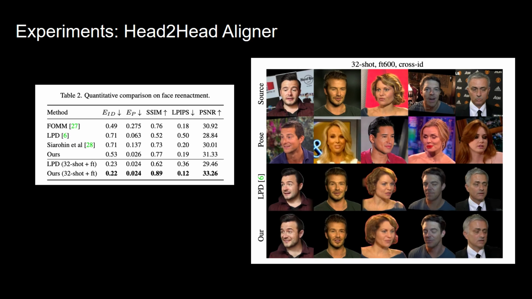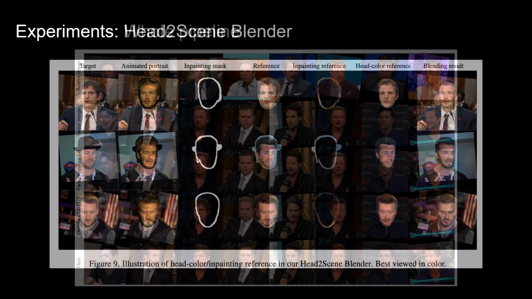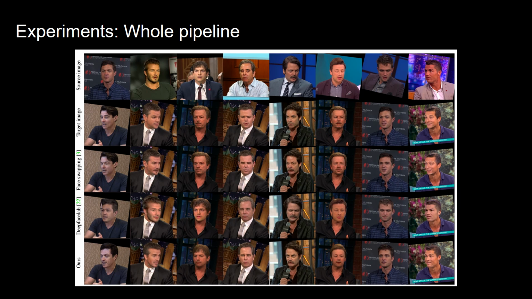In experiments, we conduct quantitative and qualitative comparisons on the face reenactment task. The proposed head-to-head aligner outperforms the competitors significantly. We also demonstrate some qualitative results of the head-to-scene blender. The blender achieves reasonable color reference and yields visually appealing blending results. Last but not least, we conduct a qualitative comparison of our head swapper with the face swapping method in DeepFaceLab. The user study shows identity similarity of our head swapper outperforms other methods by a large margin.